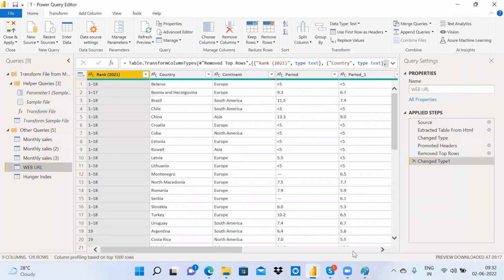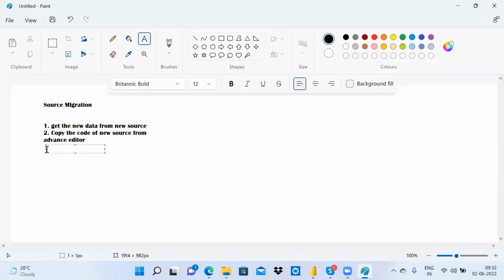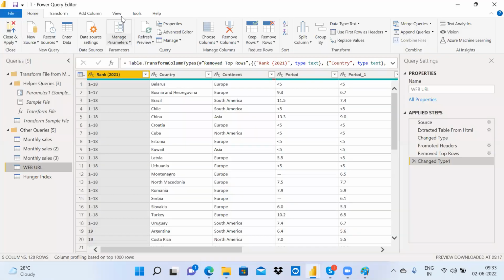Next, paste it in the existing table, in the advanced editor query. This is the third step.